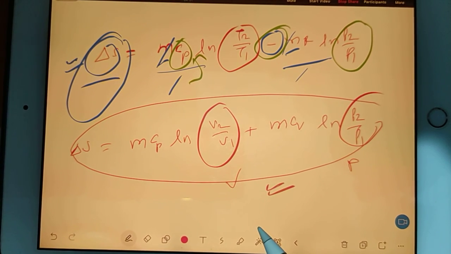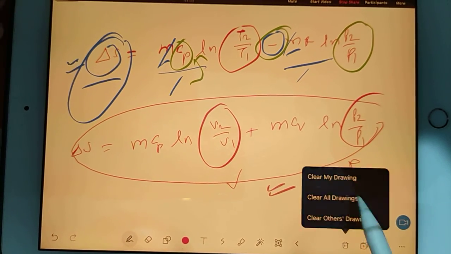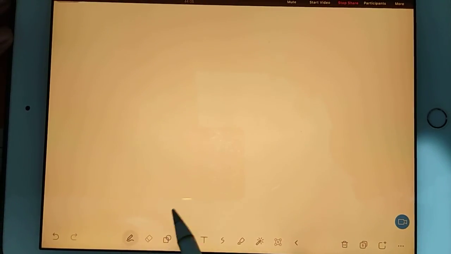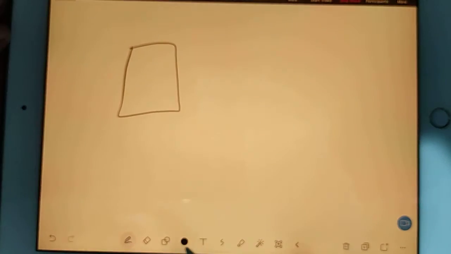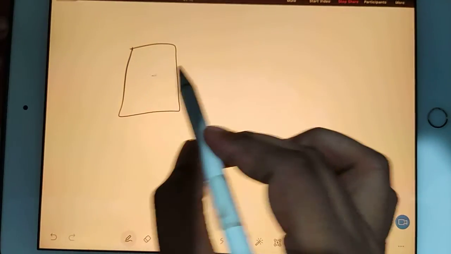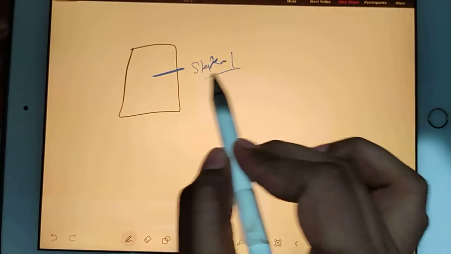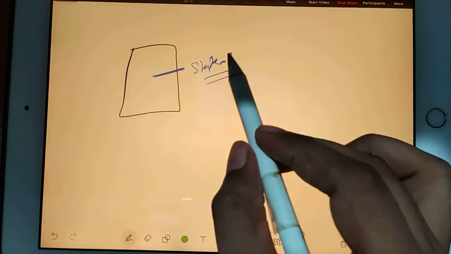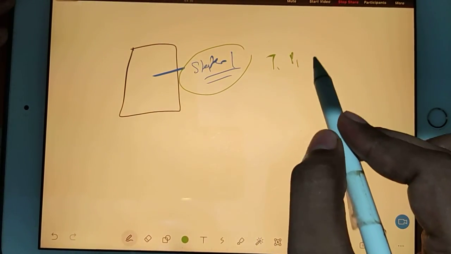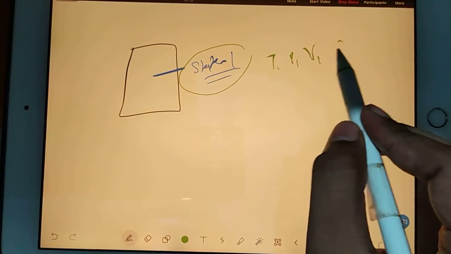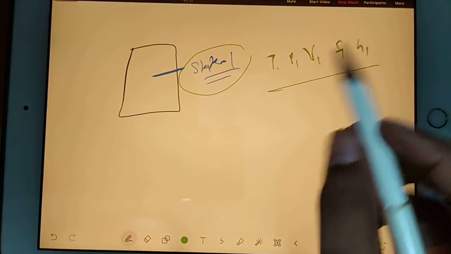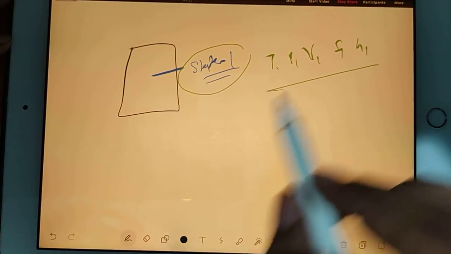Now they can ask one great question. Suppose I have any chamber. In this chamber I have state 1. You should recall what a state is. State is nothing but this T1, P1, V1, S1, H1. These are known as state properties.